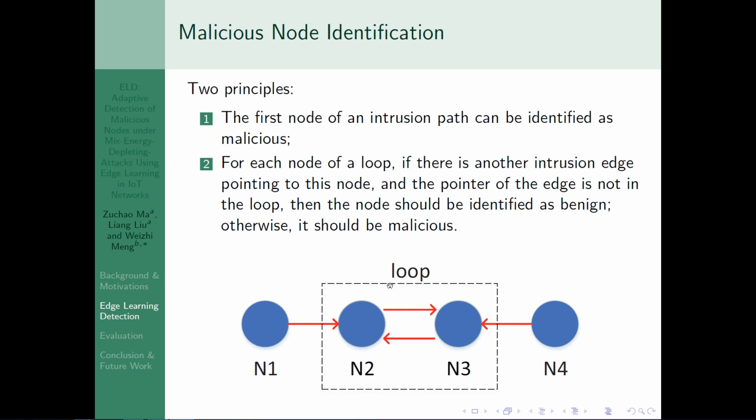For example, like this graph, there is a loop, but N2 is pointed by N1, which is out of the loop. So N1 should be malicious, N4 should be malicious, but N2 and N3 should be benign.